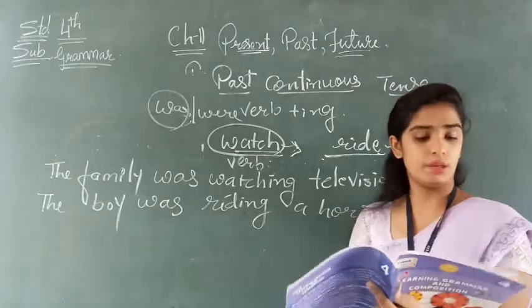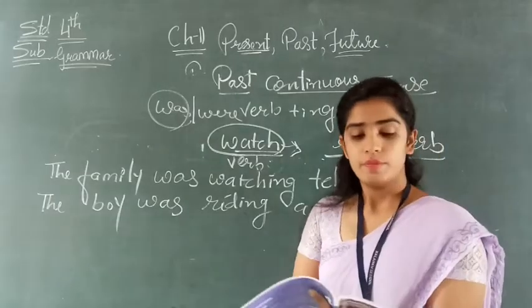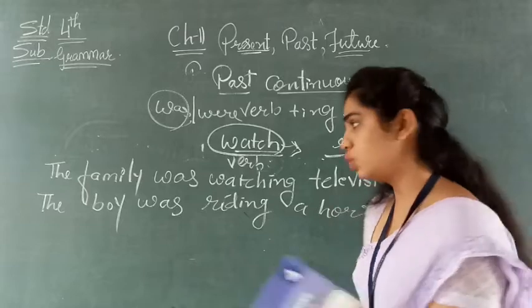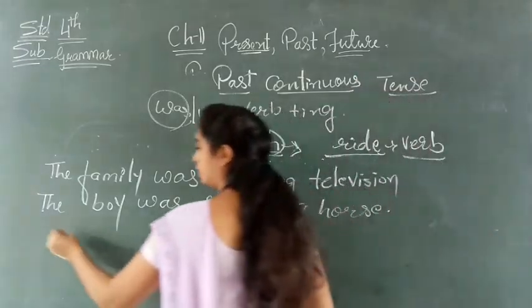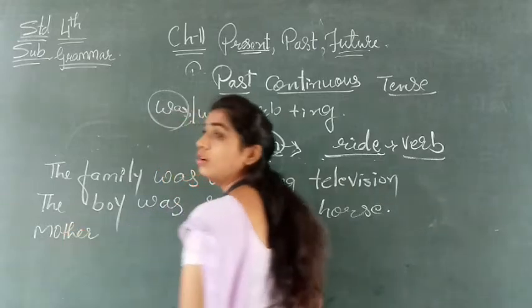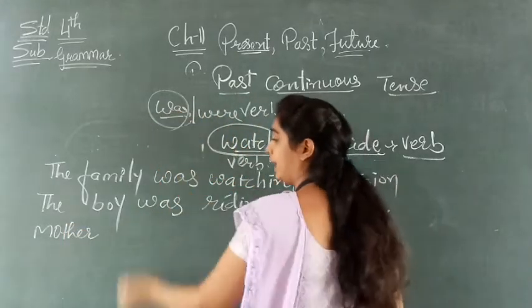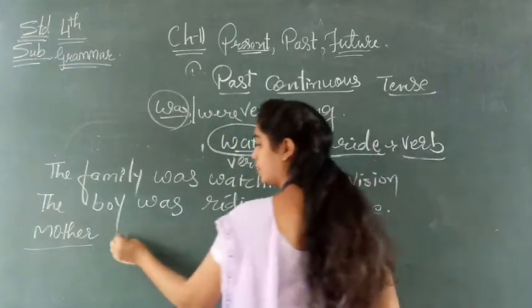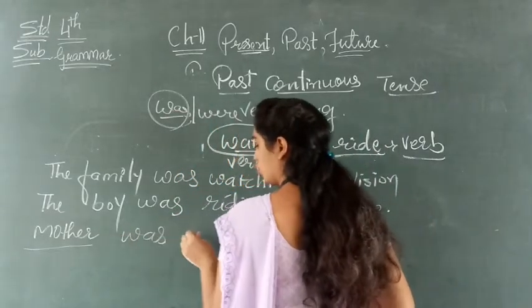Now see third number. Last number is what a picture is giving, mother. What a mother is doing? Mother is cooking food, right? The mother. We will use was. Again we will use was. Why was? Because only one mother is there. So was cook.